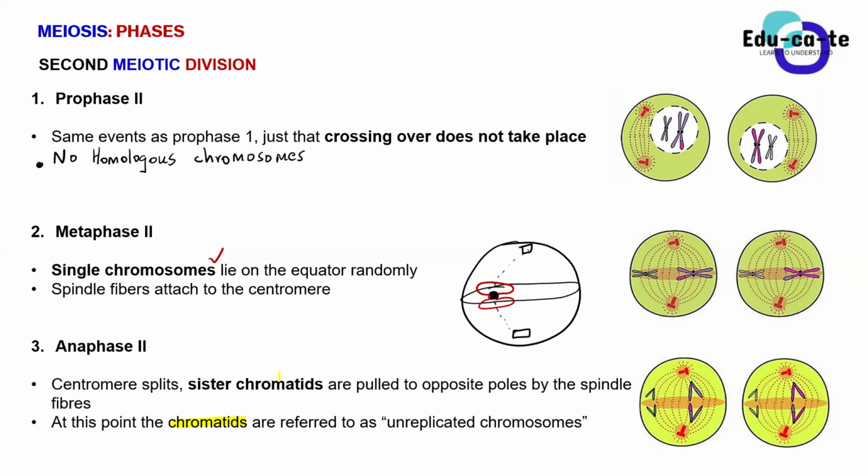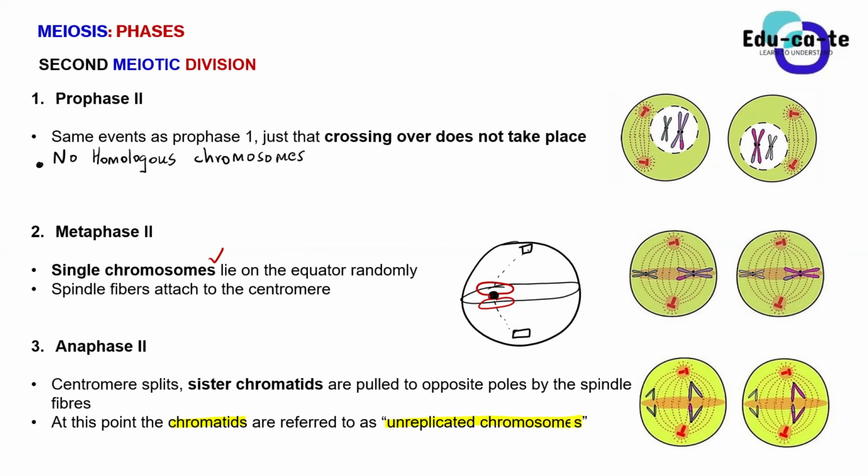Remember when you say that they are sister chromatids, it means that they are coming from the same chromosome, they were connected by a centromere, but now we are separating them from one another. At this point, those chromatids are actually known as unreplicated chromosomes.